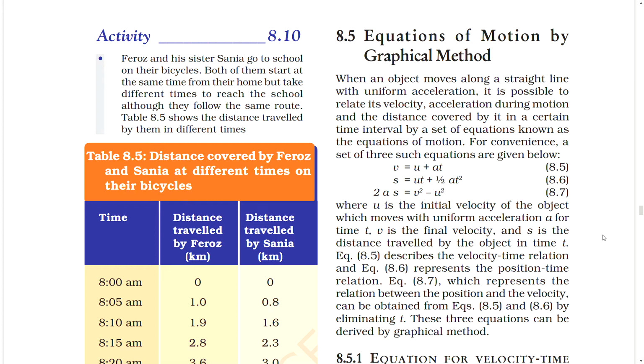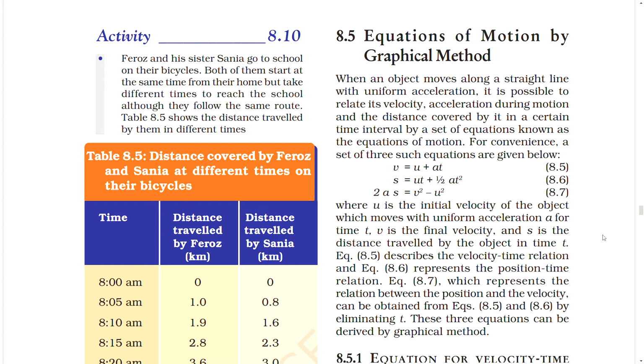8.5 Equations of motion by graphical method. When an object moves along a straight line with uniform acceleration, it is possible to relate its velocity, acceleration during motion, and the distance covered by it in a certain time interval by a set of equations known as the equations of motion.